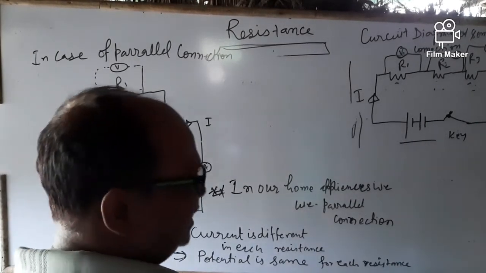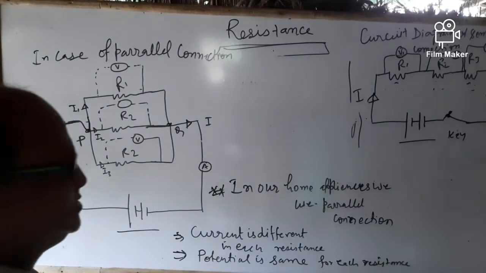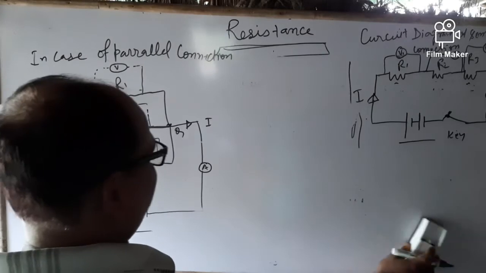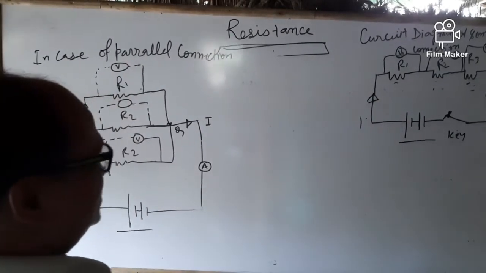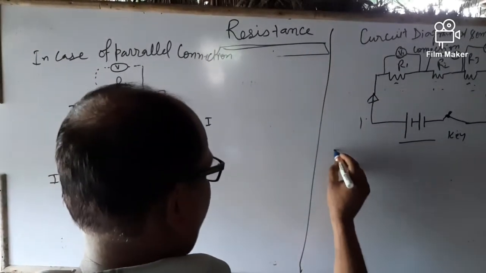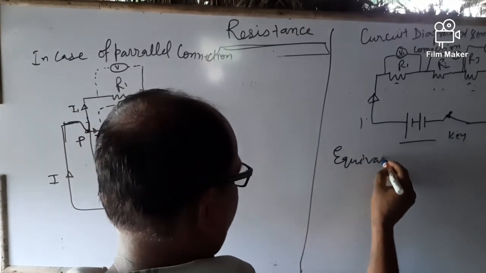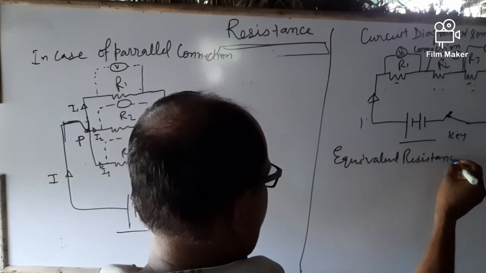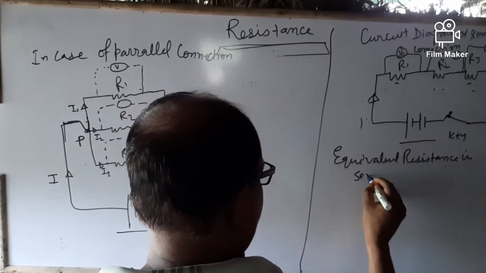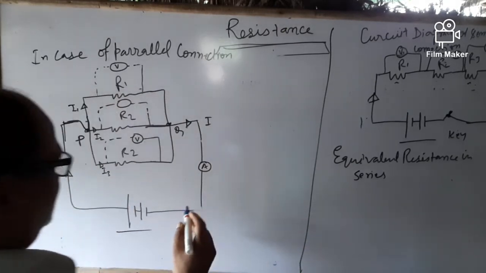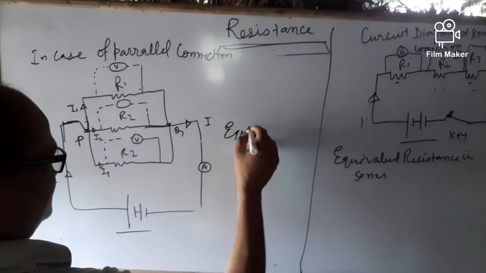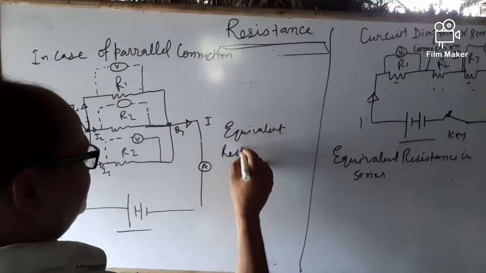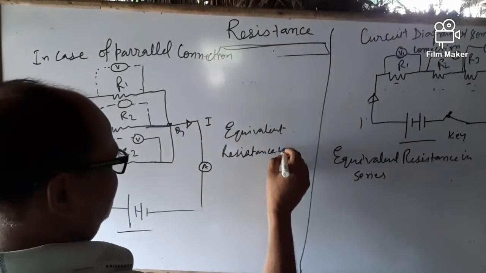Then how do we get the equivalent resistance? How do we get the equivalent resistance in parallel as well as in series connection? Equivalent resistance in series and equivalent resistance in parallel.